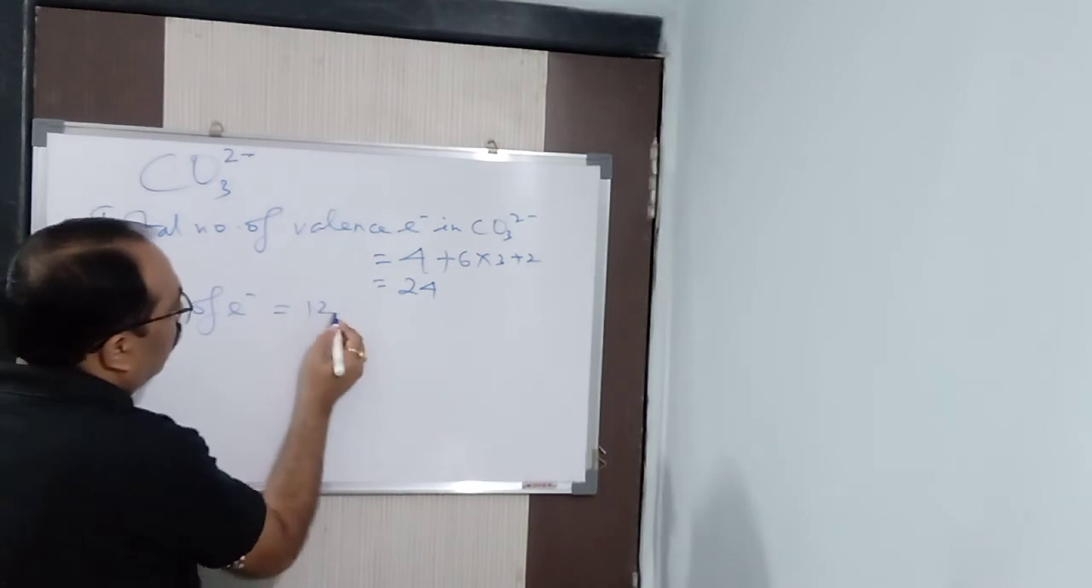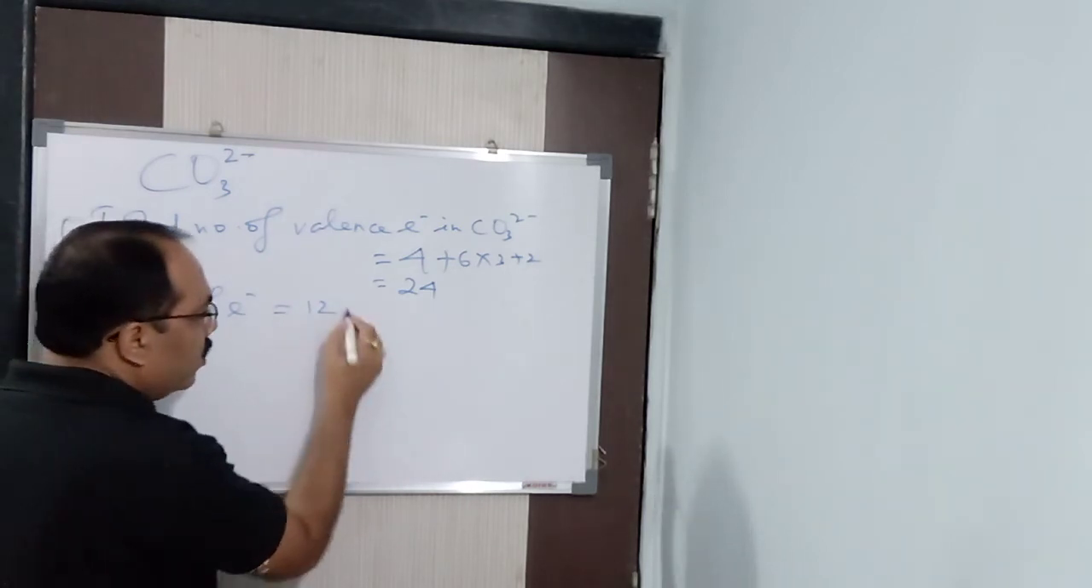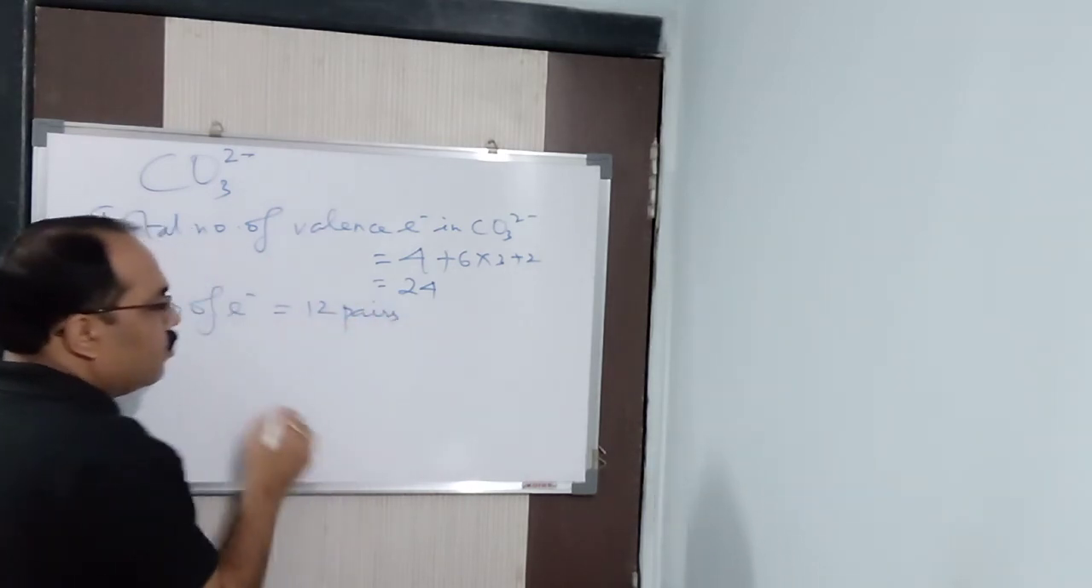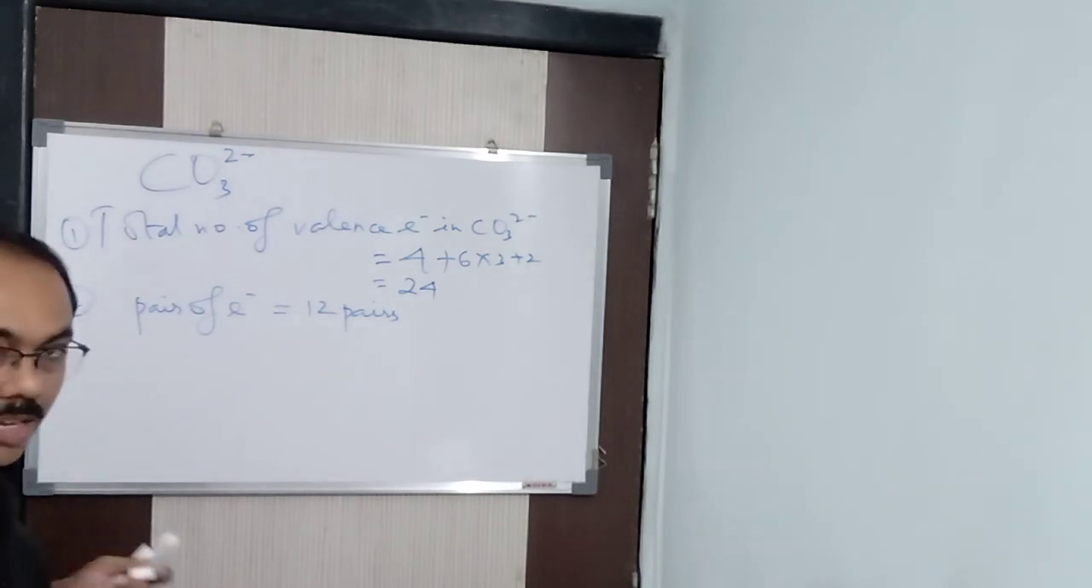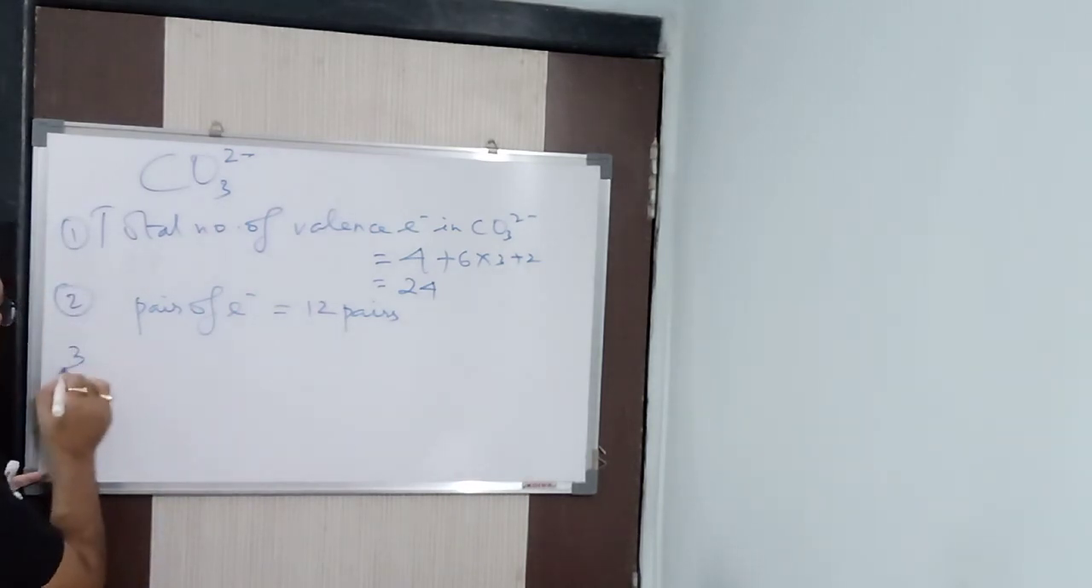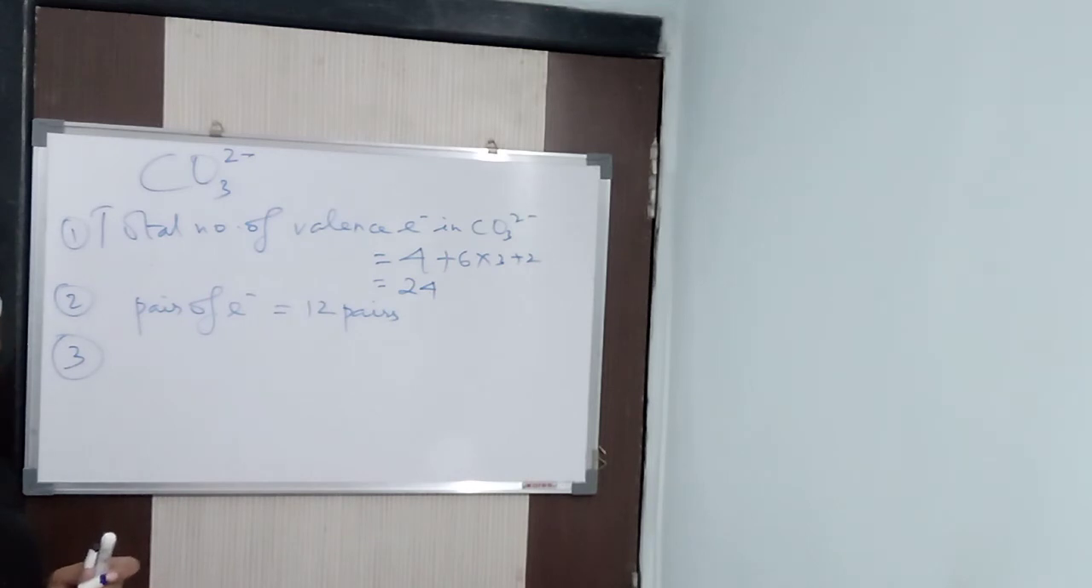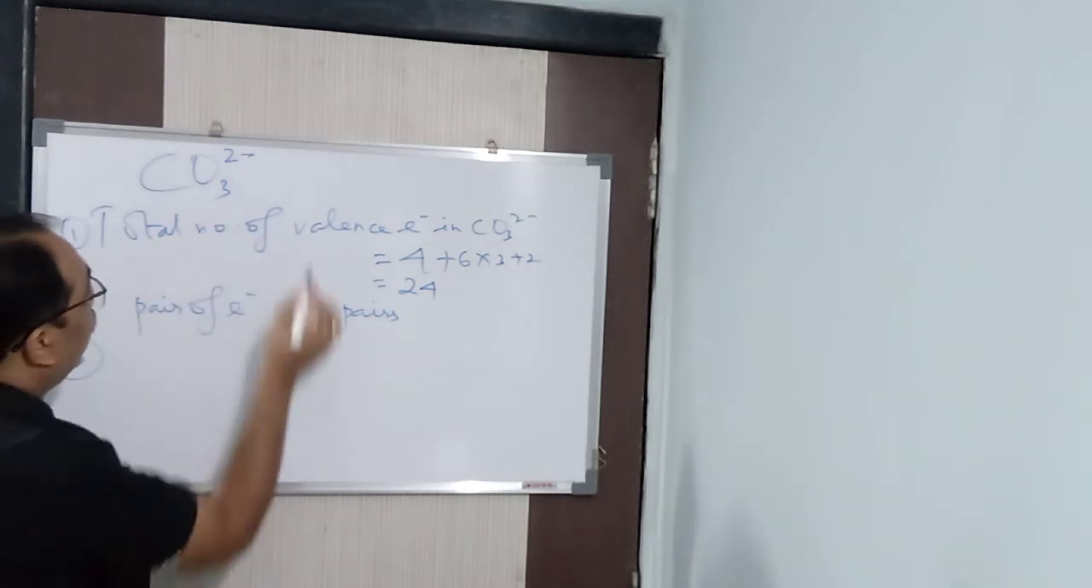So it is 12 pairs, because 24 divided by 2 is 12 pairs. So we got 12 pairs, and we have to arrange the 12 pairs. Where will you arrange? The third step is you draw a rough diagram, which is called a skeletal diagram. It means you just arrange it roughly.